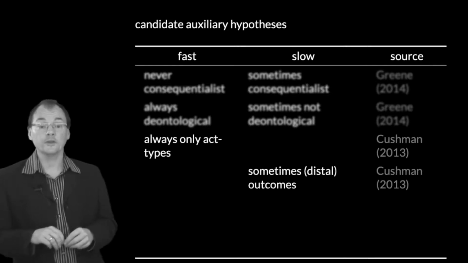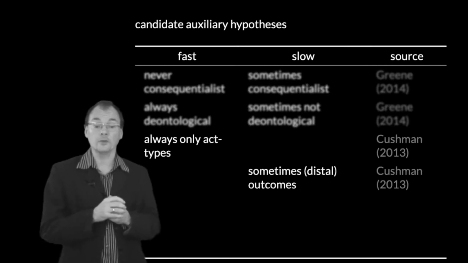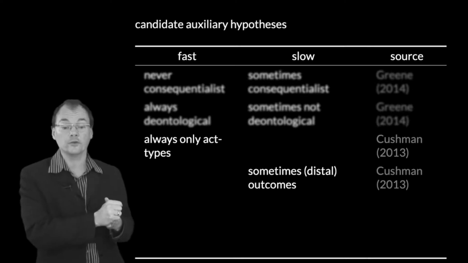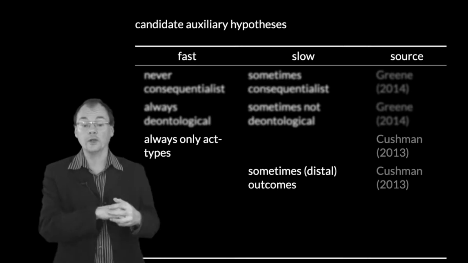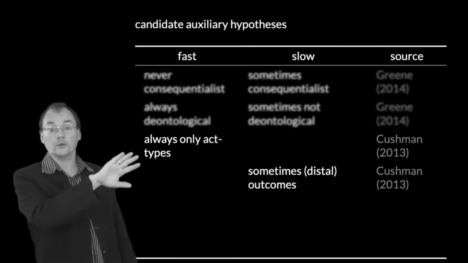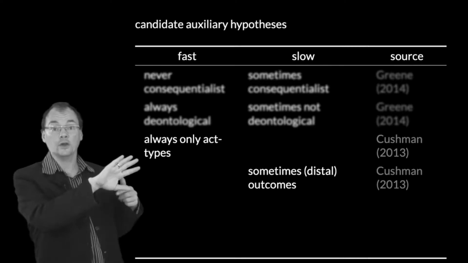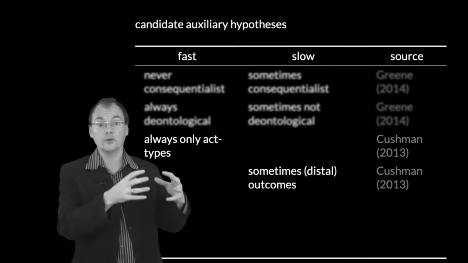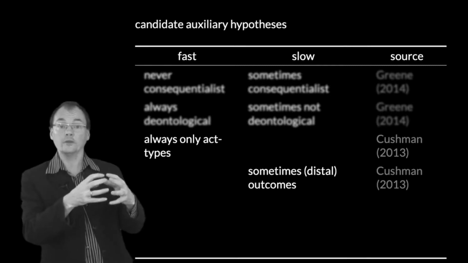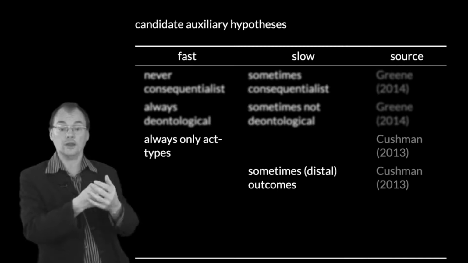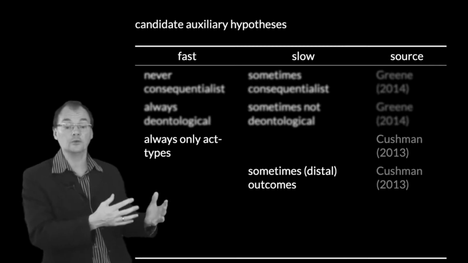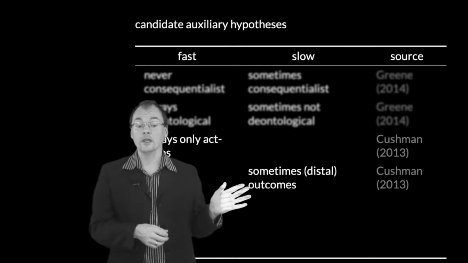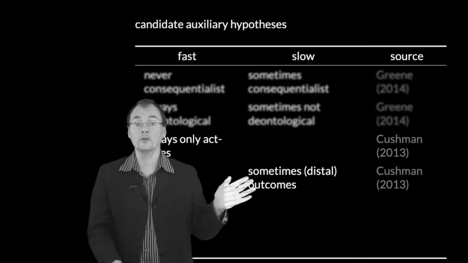All right. Now, there is a further candidate auxiliary hypothesis that we might consider. Fiery Cushman, who actually worked in collaboration with Green for much of his career, offers us a related but distinct possibility. We could suppose that the fast process always operates only over representations of act types, so things like the pushing, kicking, killing and the rest, so actions described in terms of relatively proximal outcomes, their characteristic outcomes, the punching, the kicking, the pushing and so on. Whereas the slow process operates, we might think, at least sometimes, in terms of more distal outcomes.